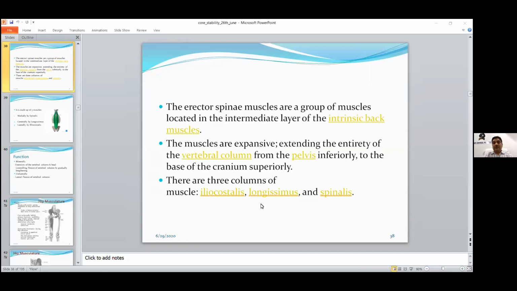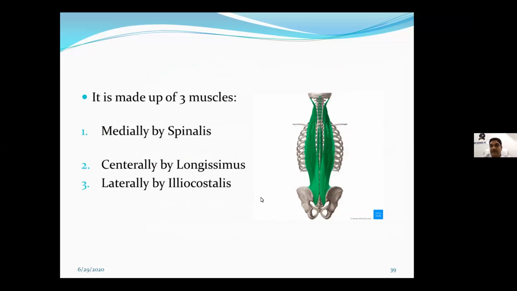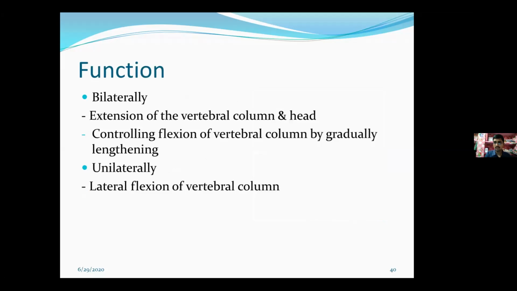So this is what we are talking about, the erector spinae group of muscle, which is made up medially by spinalis, centrally by longissimus, and laterally by iliocostalis. The function of this is it helps in extension of vertebral column and head, controlling of the flexion of vertebral column by gradual lengthening, and if it works unilaterally, it leads to the lateral flexion of the vertebral column.